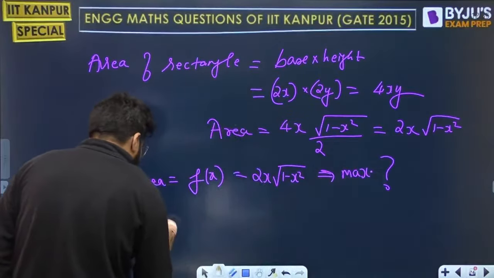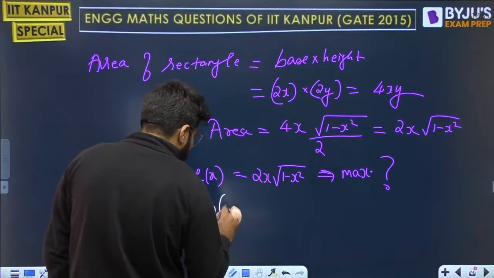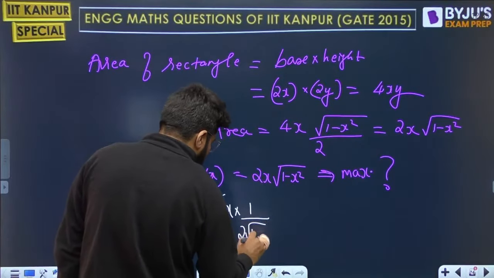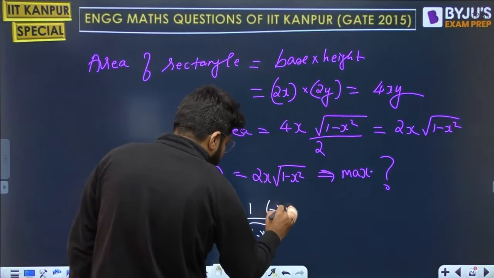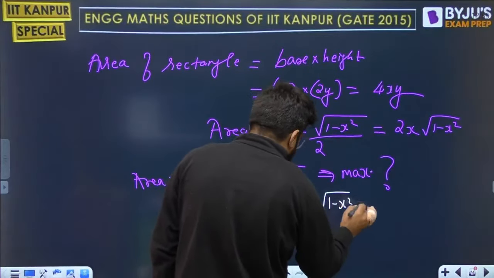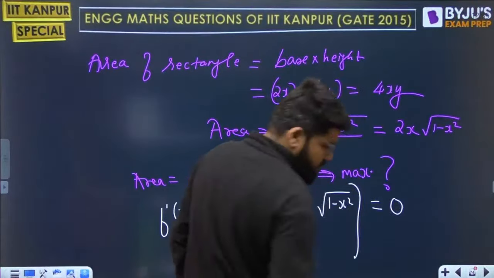So I will first of all take the first derivative of this function. Take the 2 out. x constant, differentiation of root 1 minus x square is 1 upon 2 root 1 minus x square into minus 2x, plus under root of 1 minus x square into differentiation of x, which is 1. This has to be equated to 0.